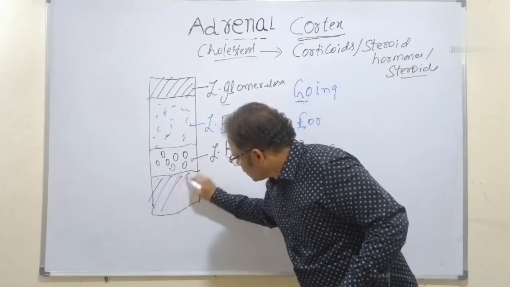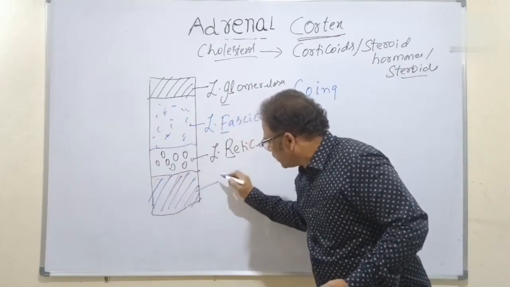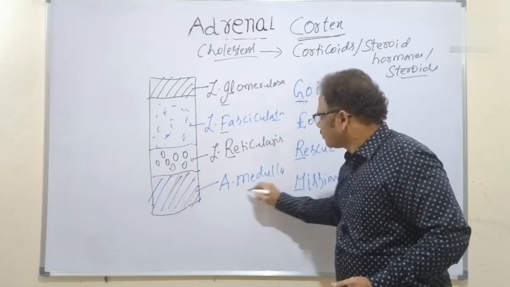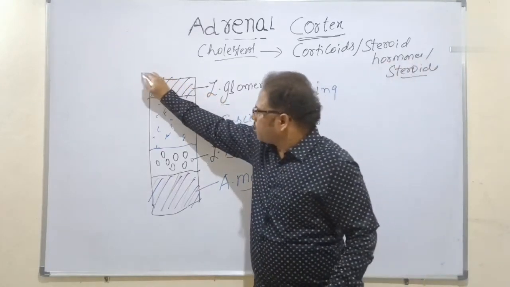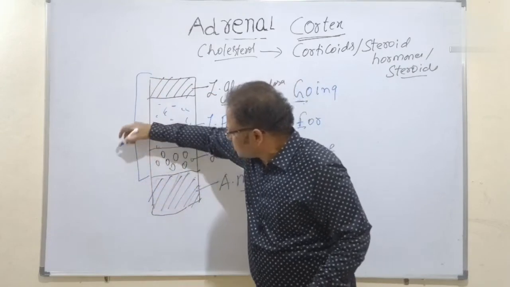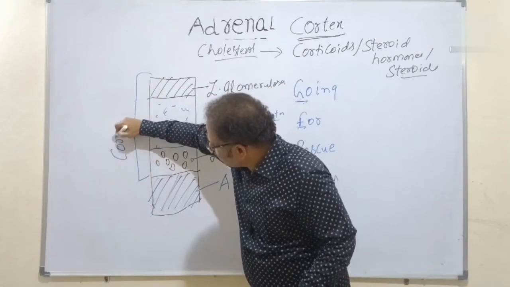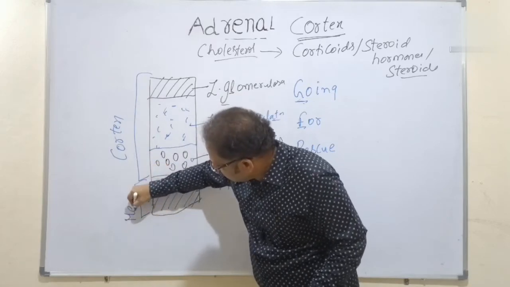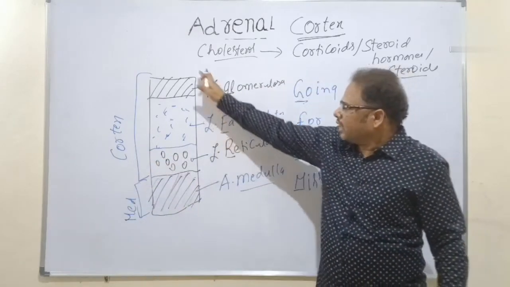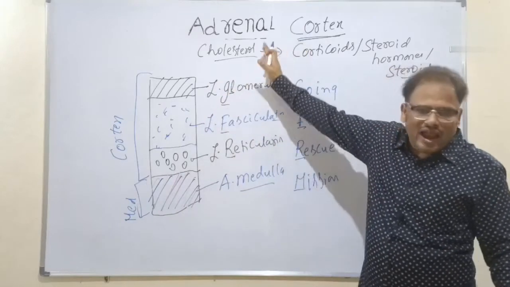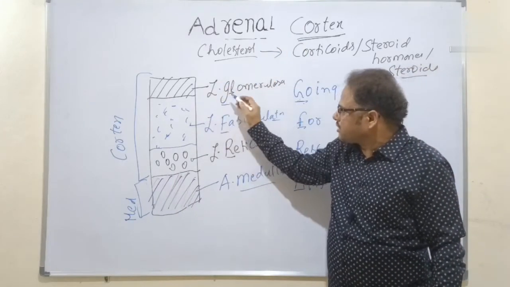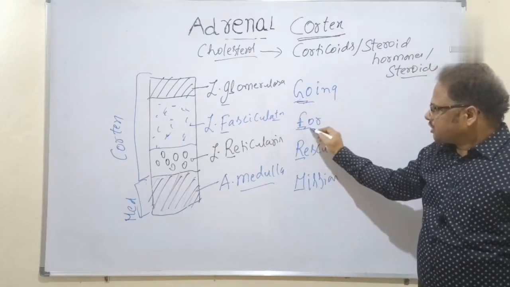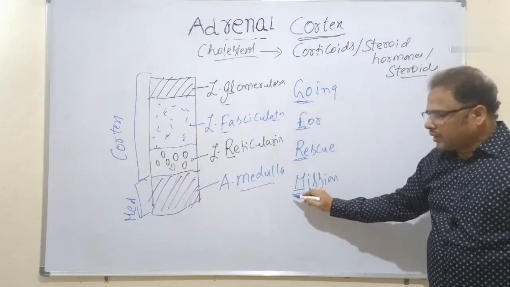So this one is the adrenal medulla. What is that? Adrenal medulla here. This is the adrenal cortex. What you see here, up to here, this is the adrenal cortex part, and this is the medulla part here. And the total one is called the adrenal gland. The adrenal gland consists of, so what is the sequence? GFR: glomerulosa, fasciculata, reticularis, then followed by the medulla here.